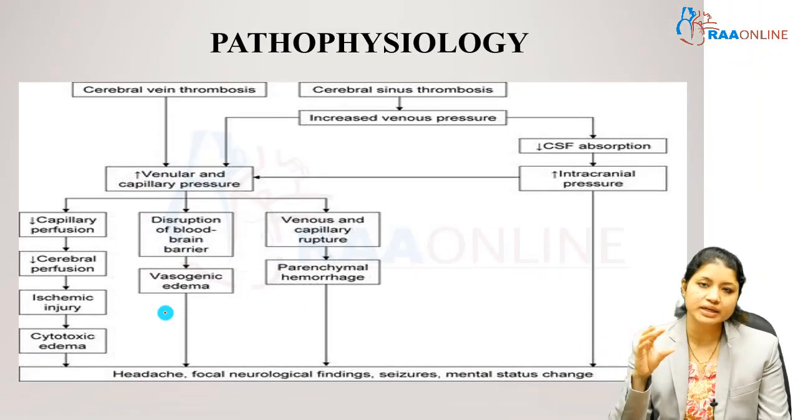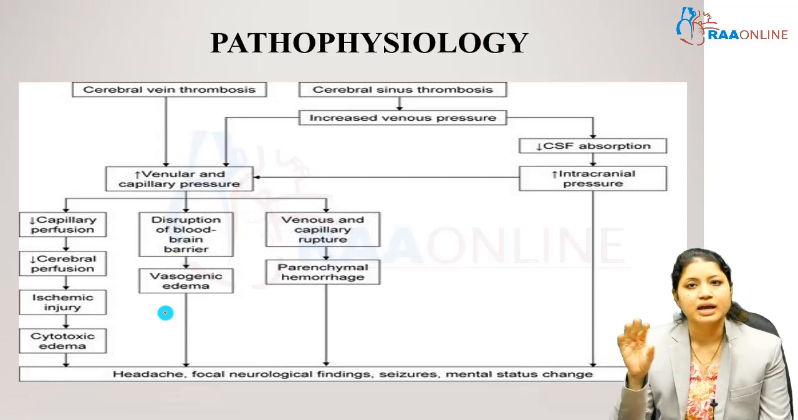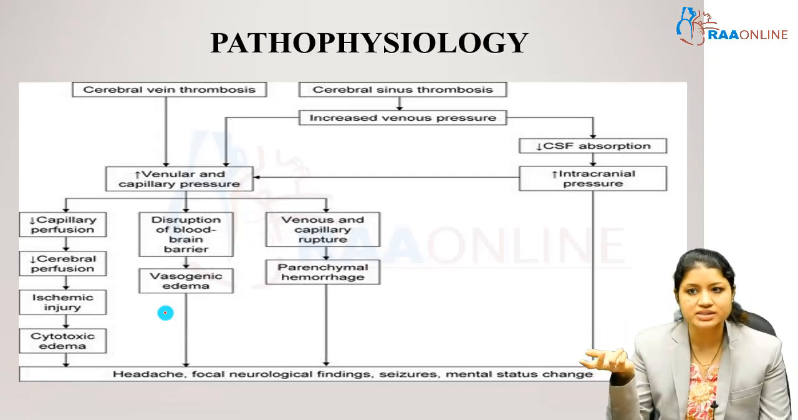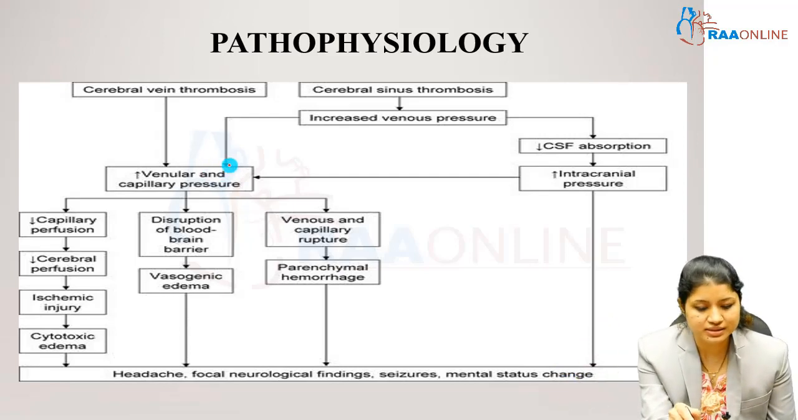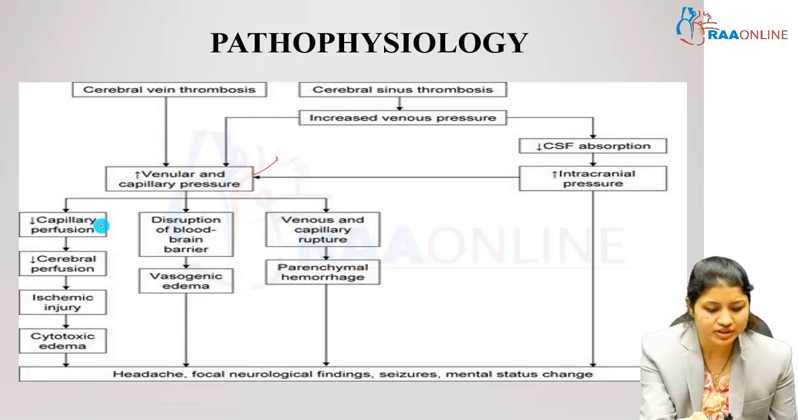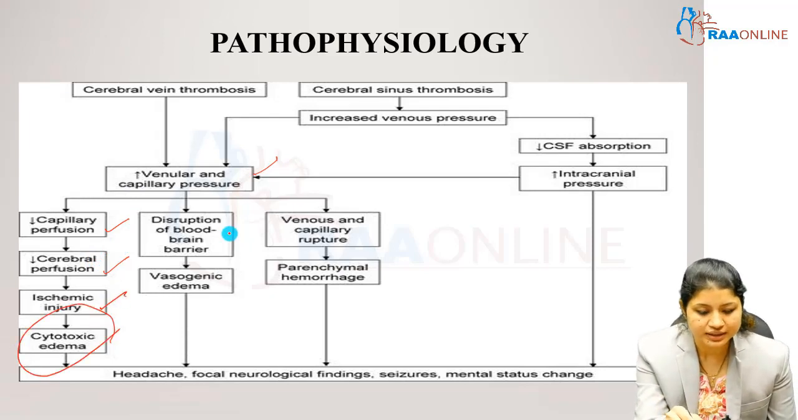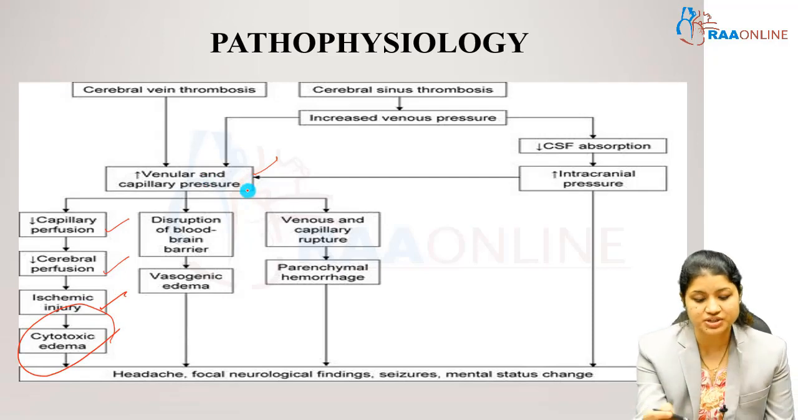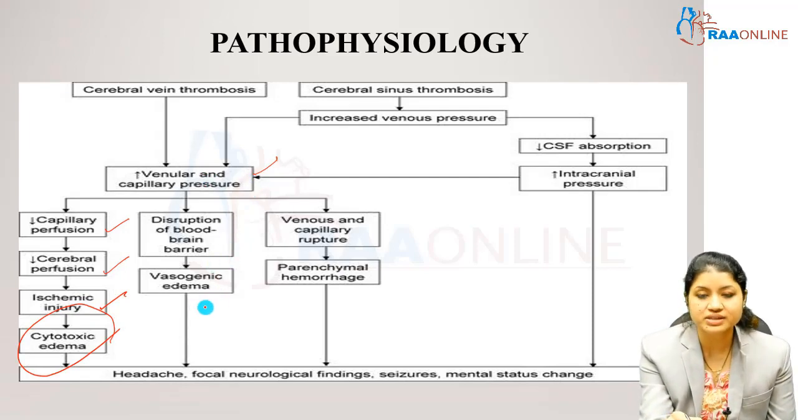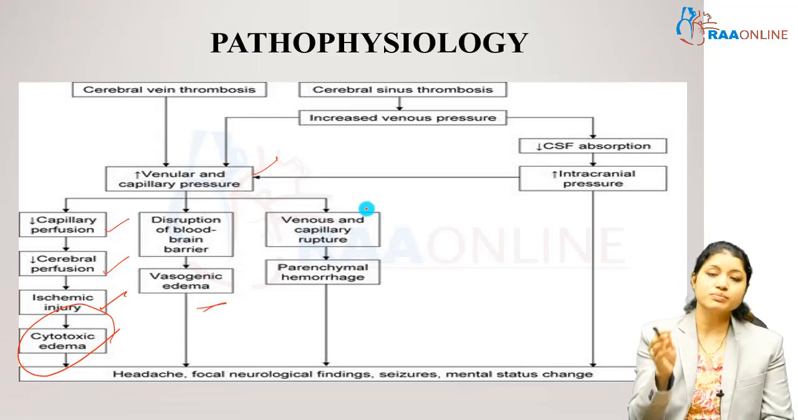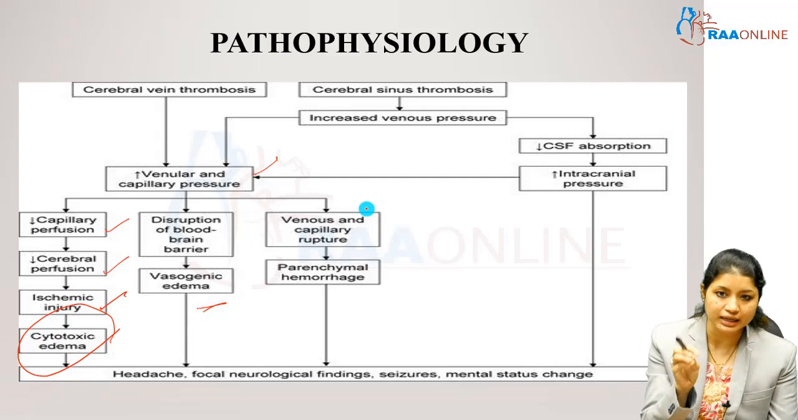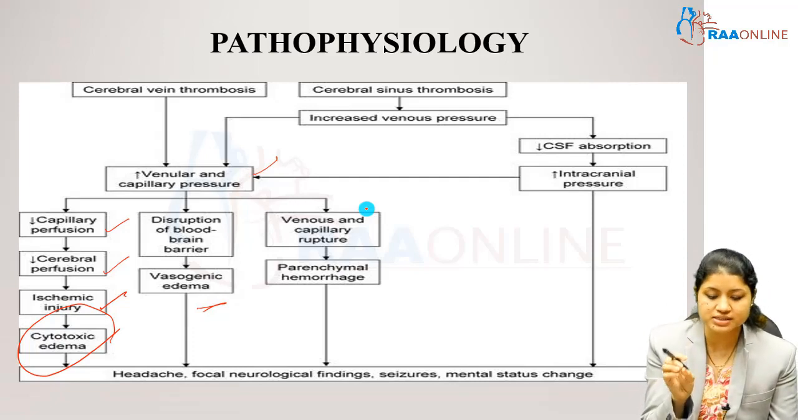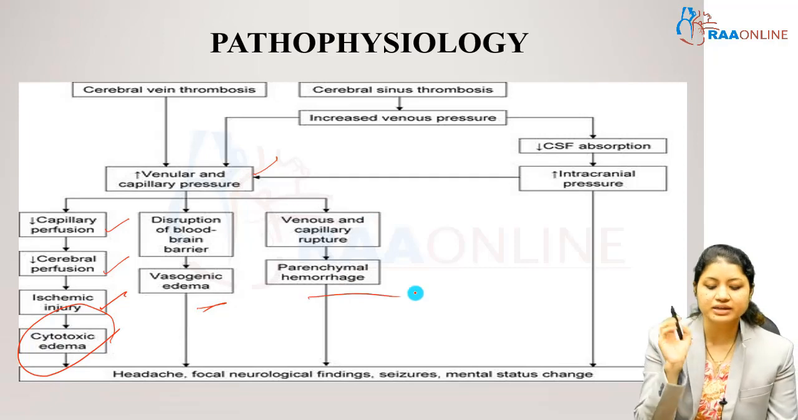There is a thrombus formed either in these cerebral veins or in these sinuses, and because of the thrombosis there is an increased venous pressure. When there is an increased venous pressure, there is an increased venular and capillary pressure, which results in decreased capillary perfusion, resulting in decreased cerebral perfusion, ischemic injury and a cytotoxic edema. In addition, because of the increased venous pressure, there is disruption of the blood-brain barrier, which results in a vasogenic edema. Also, because of the increased pressure in these veins and capillaries, there is rupture of these tiny vessels, resulting in a parenchymal hemorrhage.